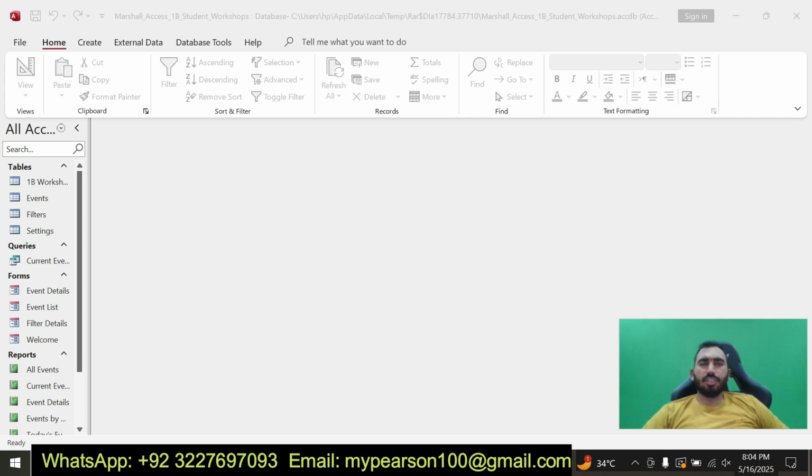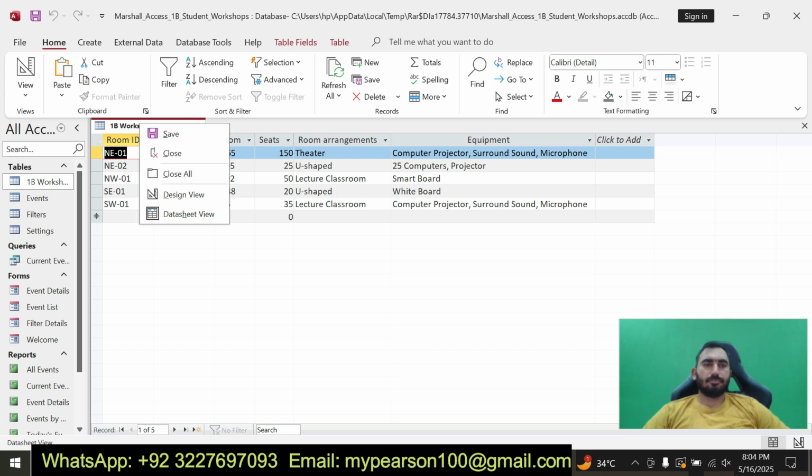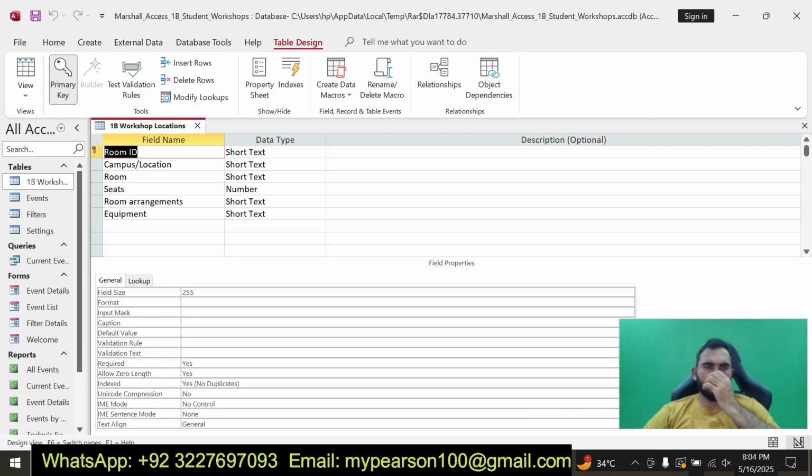I am showing you the solution of Access 1B student workshop. Basically, you can see here I have done this one. First of all, I am going to show the first table of the Access 1B student workshop. Here you can see Access 1B student workshop. Okay, in design view I can show you.